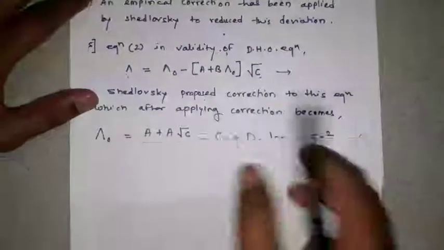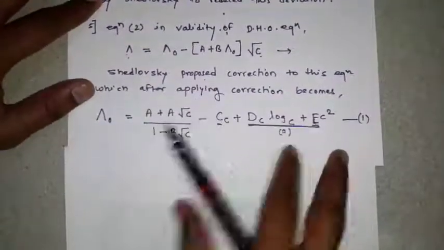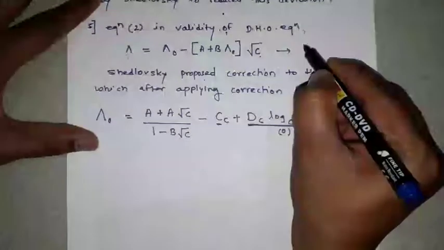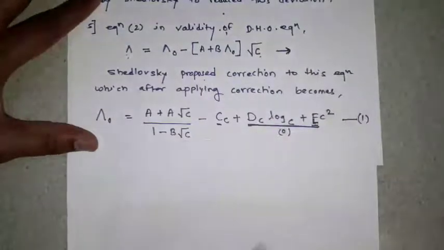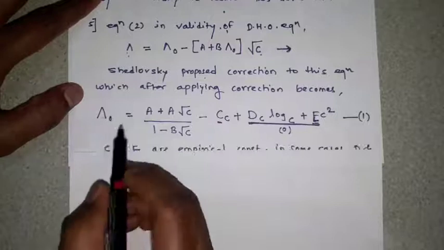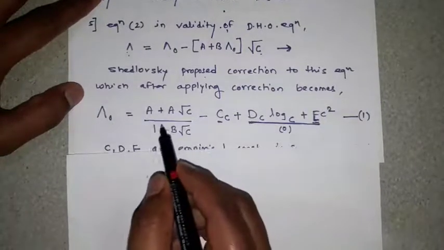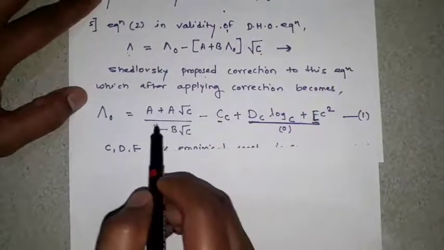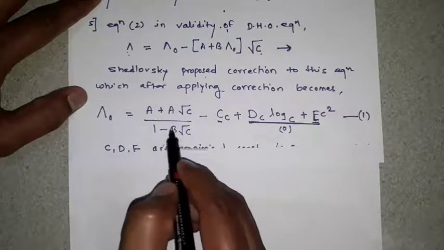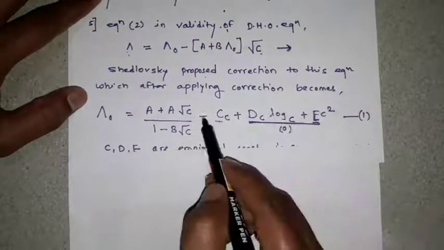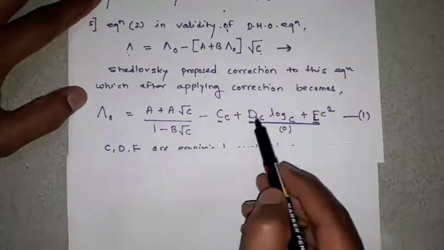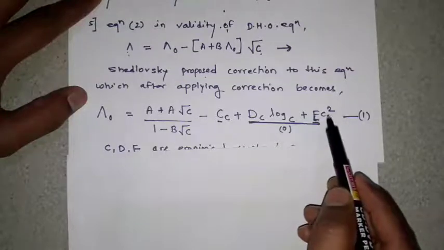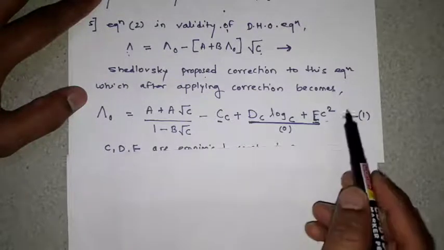Okay, so Shedlowski proposed the correction to this equation. After applying the correction, the minimization of deviation means some values are added in the equation. Λ0 is equal to (Λ plus A into under root of c) divided by (1 minus B into under root c) minus Cc plus Dc into log c plus Ec square.